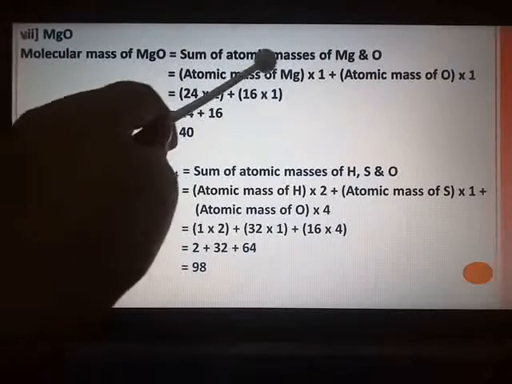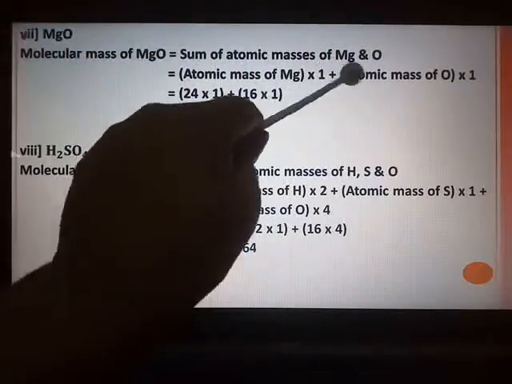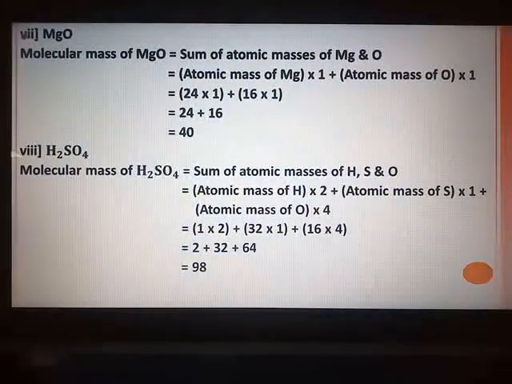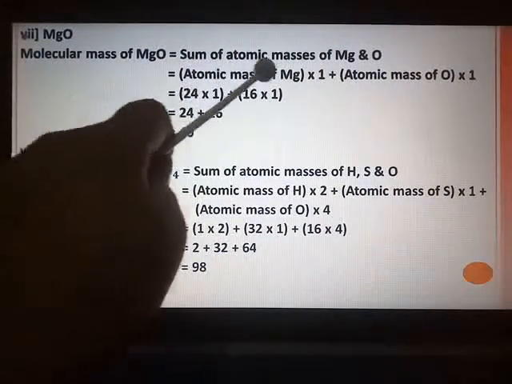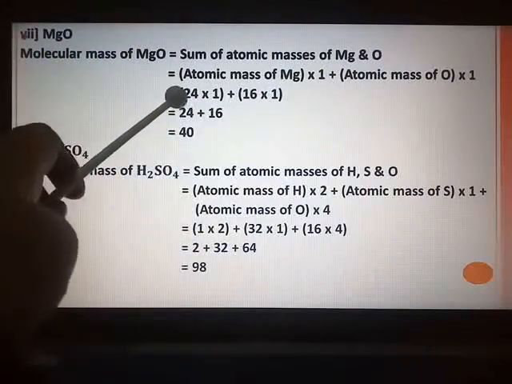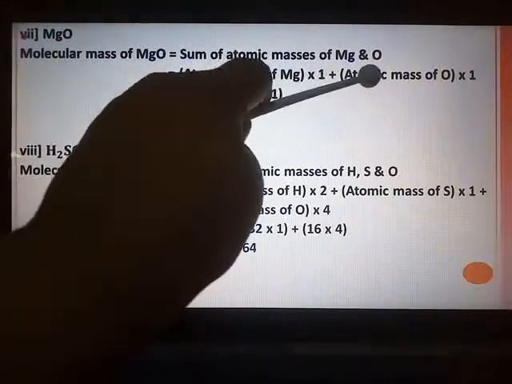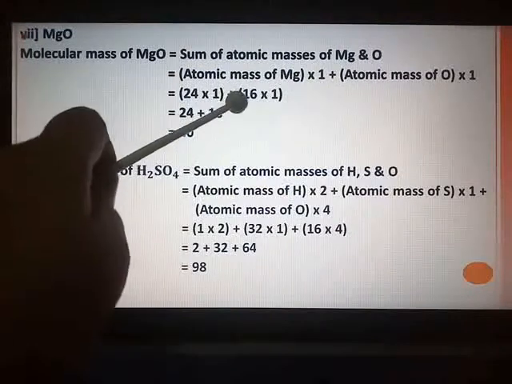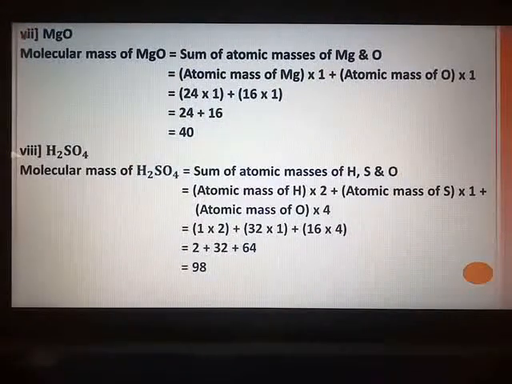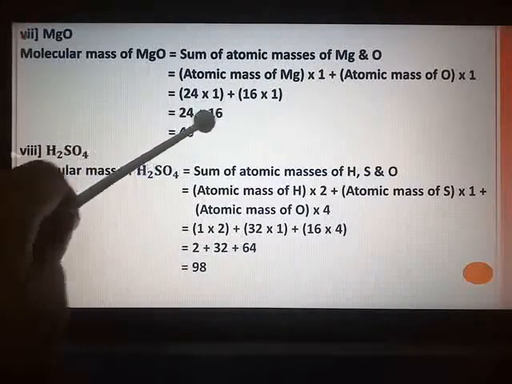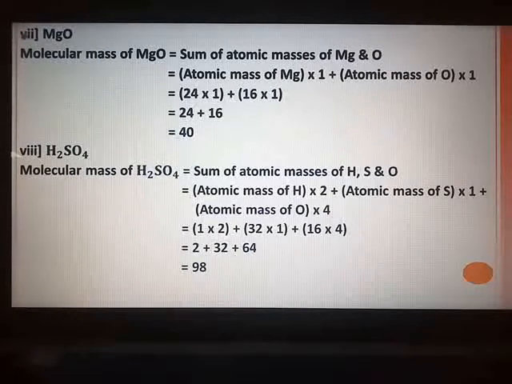So atomic mass of Mg multiply by 1 plus atomic mass of oxygen multiply by 1. Values are known to you. 24 is the atomic mass of magnesium. So 24 multiply by 1. Atomic mass of oxygen is 16. So plus 16 multiply by 1. 24 plus 16 comes out to 40. I hope all of you have followed carefully now.